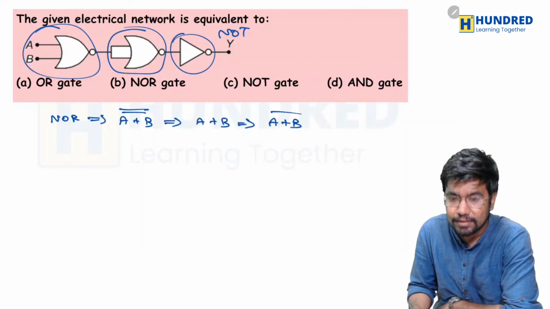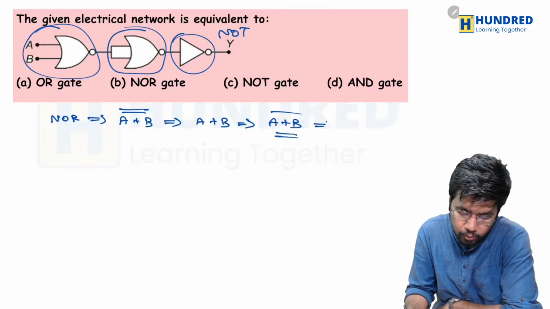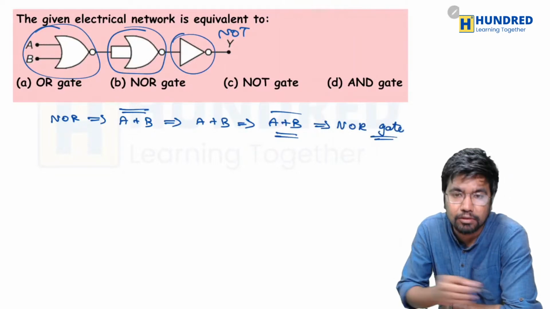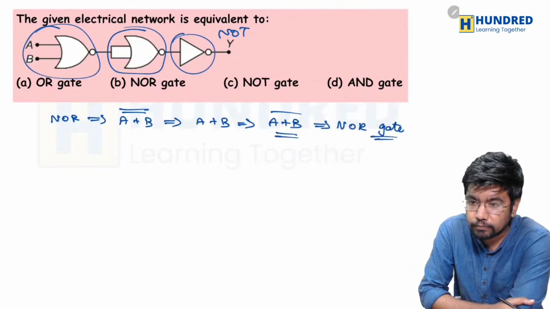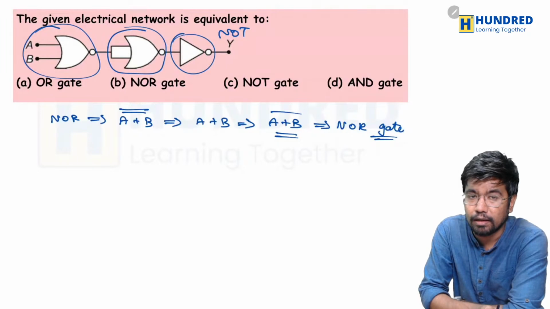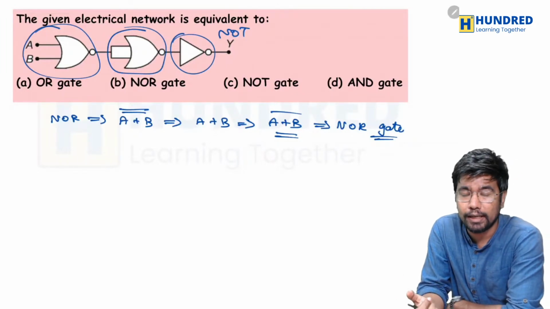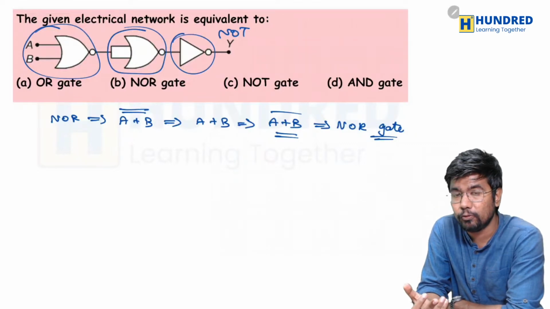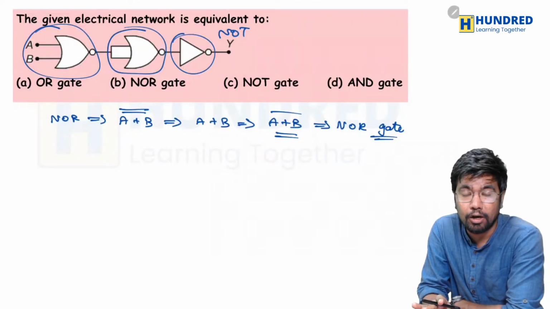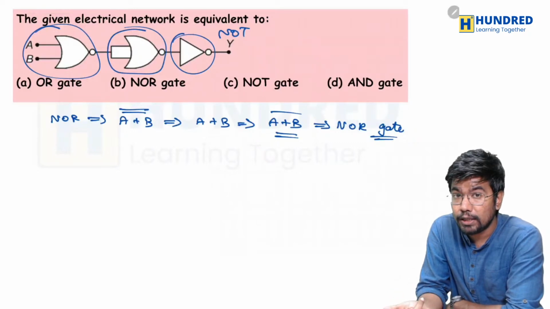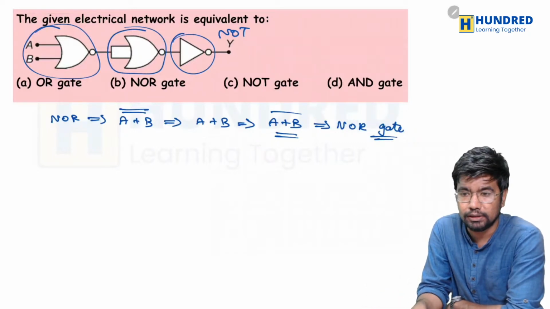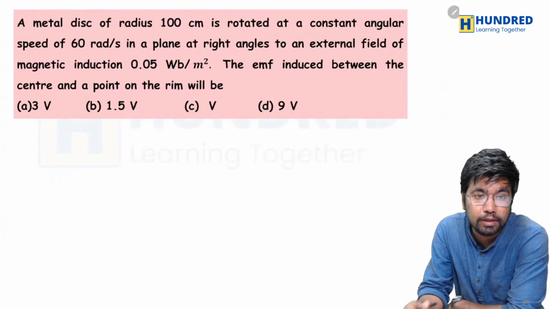So the final answer (A plus B) whole dash is of what? Well, it is of a NOR gate. That's it. So pretty simple, right? So this question you can just easily solve it. There are actually two NOR gates connected to each other, which means of course the answer should be of an OR gate, and if you connect the OR gate to another NOT gate, then it becomes a NOR gate. That's it. Okay, so now the next question.